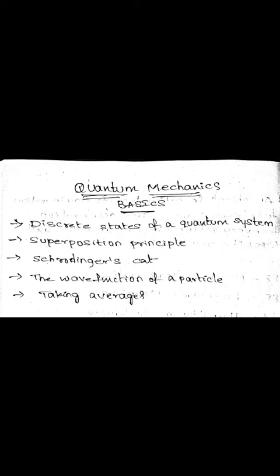And mainly from quantum mechanics, there are some basics we are discussing in this video. In the previous class I discussed quantum mechanics, and why it is called quantum mechanics and quantum physics. In this video we are discussing quantum mechanics basics. There are 5 basics which are very important in quantum mechanics. They are the discrete state of a quantum system, the superposition principle, and Schrodinger's cat, then the wave function of a particle, and the fifth one is taking averages.